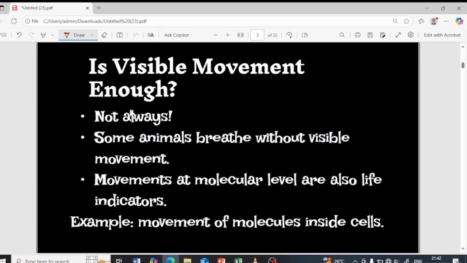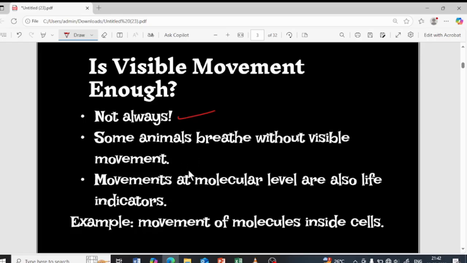Is visible movement enough? No, not always. See, some animals breathe. As I told you earlier, when we are sleeping, we are not breathing heavily, so we cannot consider that we are not alive during that particular time, right? There are some animals which breathe and it cannot be seen through our naked eyes, but they are still considered alive.